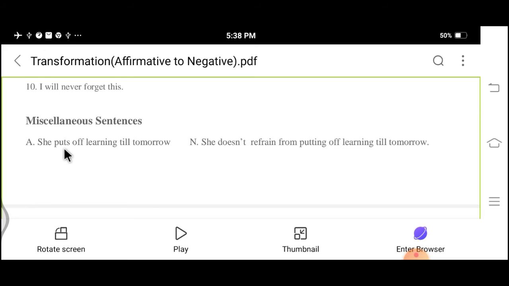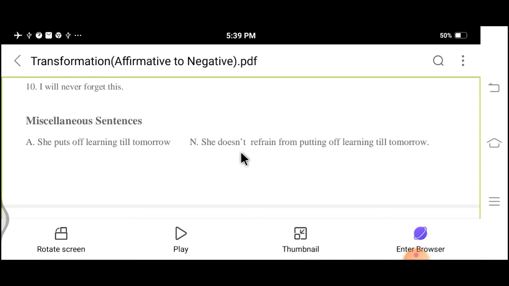You know that here is "puts", which means simple present tense. That is why: she does not refrain from putting off learning till tomorrow. This is the particular kind of phrase we have to use at the time of such sentences.